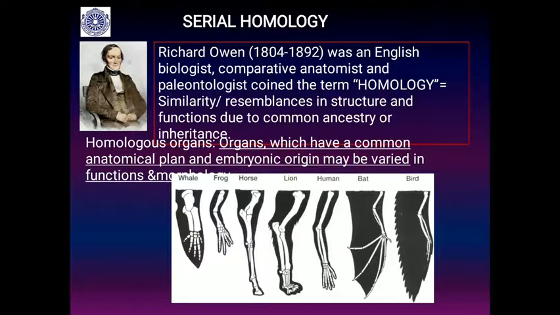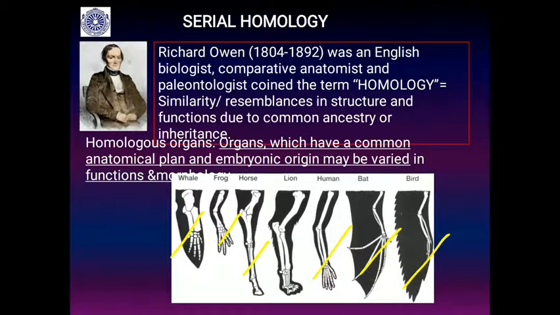Homologous organs, you may have heard about, are organs which have a common anatomical plan and embryonic origin, but may vary in functions and morphology. You may see here homologous organs. This is a flipper of a whale, forelimb of a frog, horse limb, lion limb, hand of a human, the patagium of a bat and the wing of a bird. All these are homologous organs.